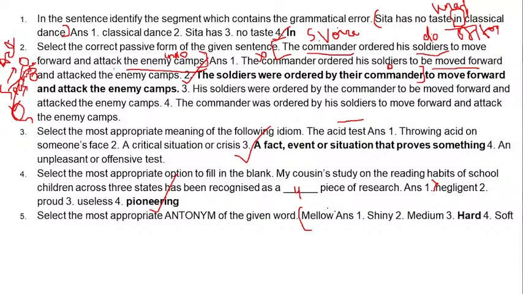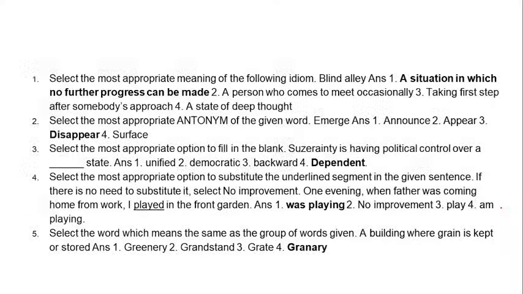Our word is mellow. Mellow means soft. We use this word mellow in relation to lemons or any soft fruit. Number 1 is shiny. No. Medium. No. Hard. Yes. Soft is a synonym of mellow, so it can't be our answer. Our answer will be hard. When something is hard, that is obviously opposite to mellow. So that goes for an answer.